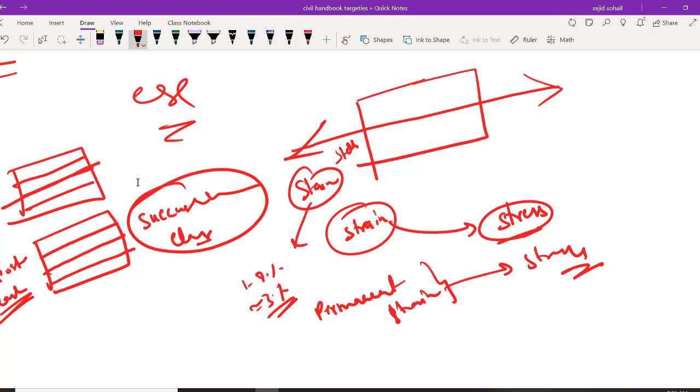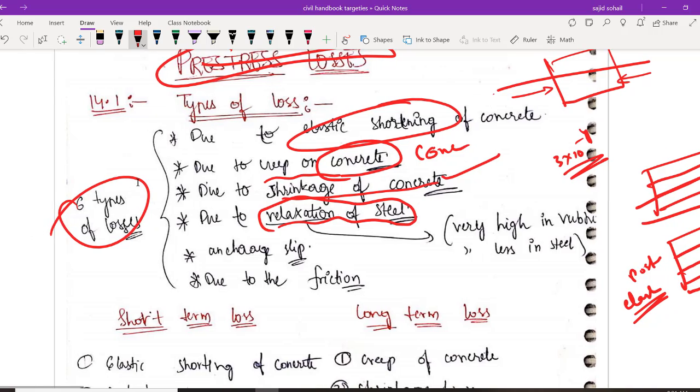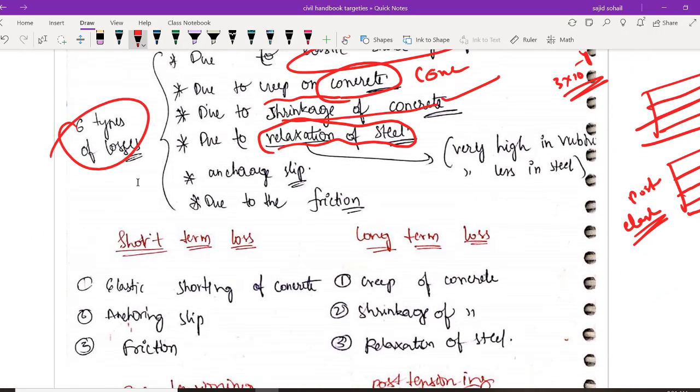So what is happening, around 3% of the total strain you have is converting into permanent strain and ये stress नहीं देगा, so 3% तक loss हो जाएगा because of relaxation of steel. In general it is 1 to 8%. If nothing is given you can take approximately 3%. Got it? Next is anchorage slip.